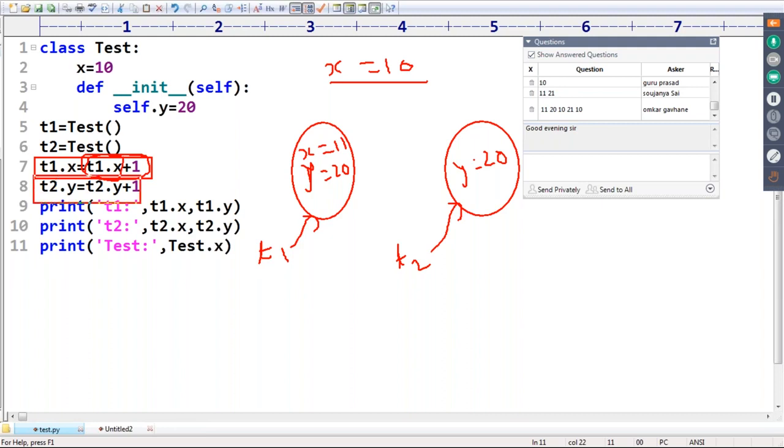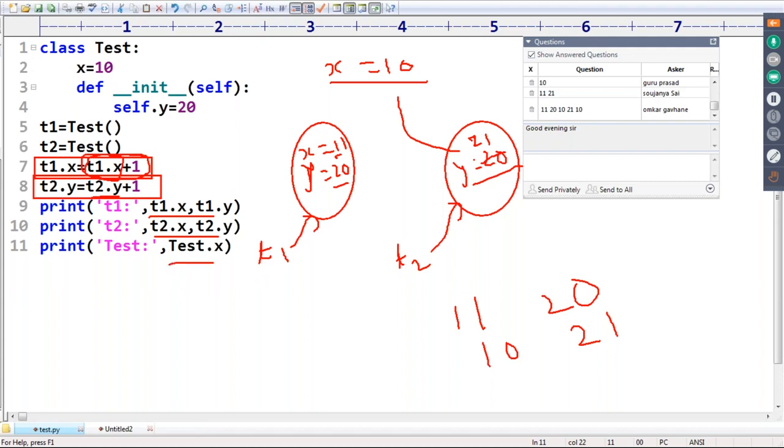Next, t2 dot y is equal to t2 dot y plus 1. t2 dot y is already there, 20 plus 1, 21. Again, the y value will be reassigned. Now t1 dot x, t1 dot y is 11, 20, the first line. Then t2 dot x, t2 dot y. x is not there for t2, so t2 dot x means 10. So 10, 21. Tester dot x, my value is still 10 only.